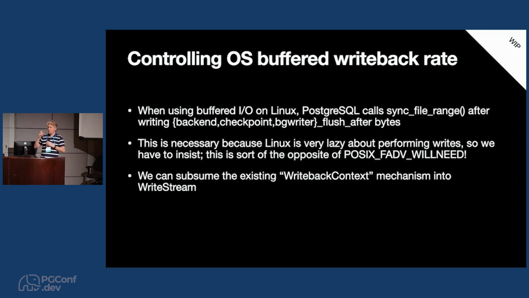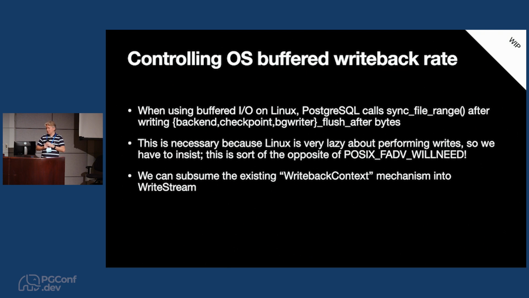So if you write a whole bunch of data, it will just sit there in Linux's page cache until certain heuristics that it has are triggered, to do with the amount of dirty data and various other settings in the kernel. So if we just wrote a whole lot of data out and we didn't do anything else until the checkpoint came along and called fsync, and we called fsync for each file sequentially, it would be extremely slow, and there would be no parallelism in the write back.